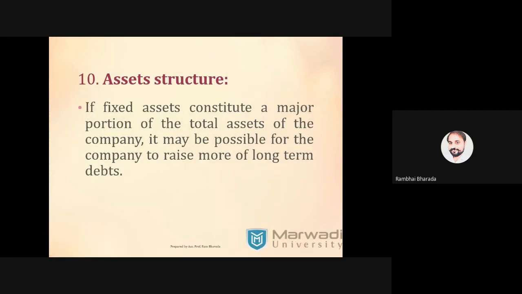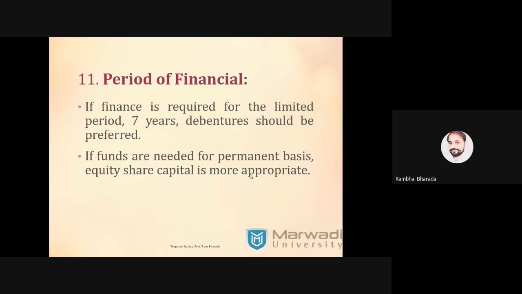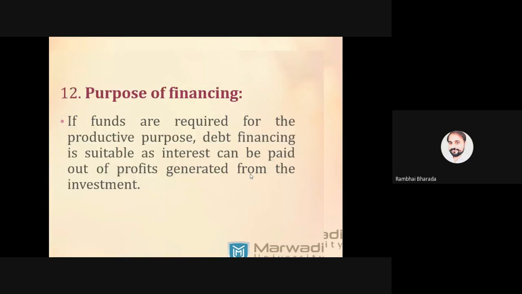Asset structure: if the company has some assets on which it can get a loan, the company goes for debt. If the company does not have that many assets, the company goes for equity. Period of finance: generally, for 7 years or 5 years, companies issue debentures, and for permanent requirement, the company issues equity capital.